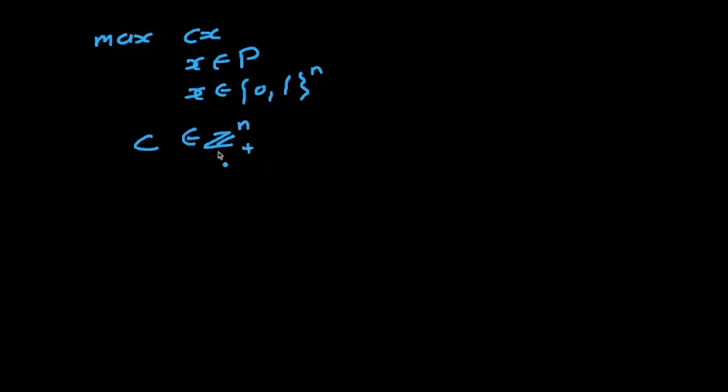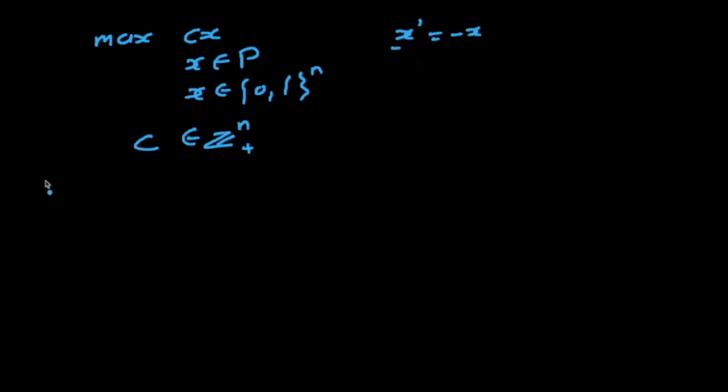We are not losing any generality, because if we have a negative objective coefficient for some x, then we can just say x prime equals minus x, and we optimize using x prime.